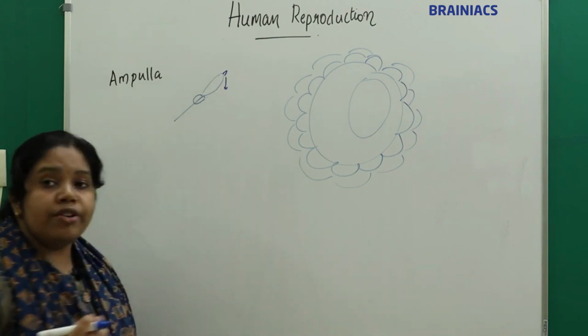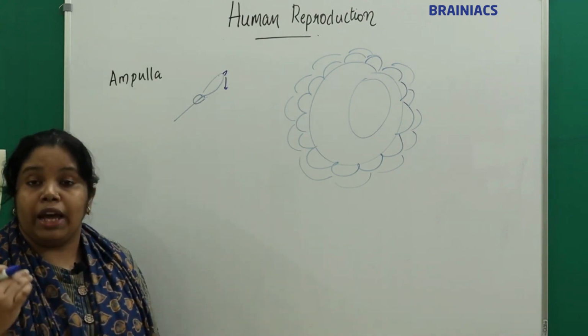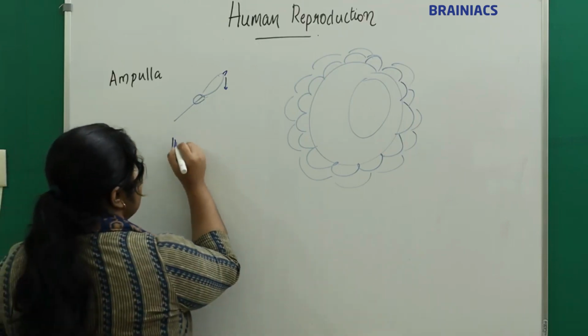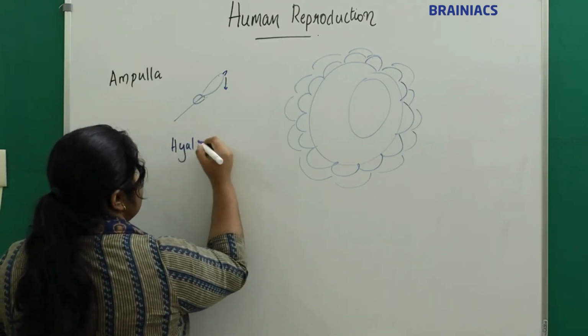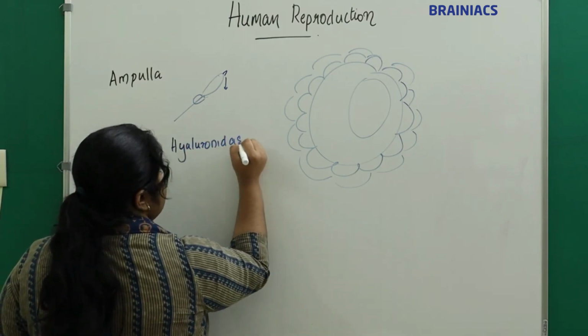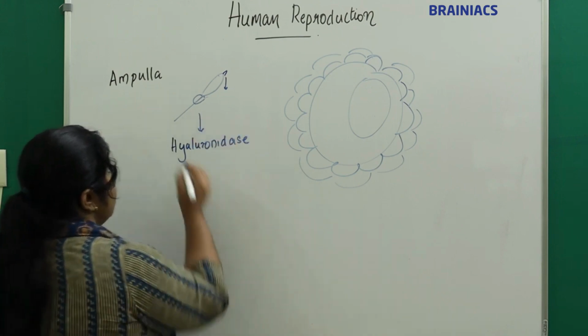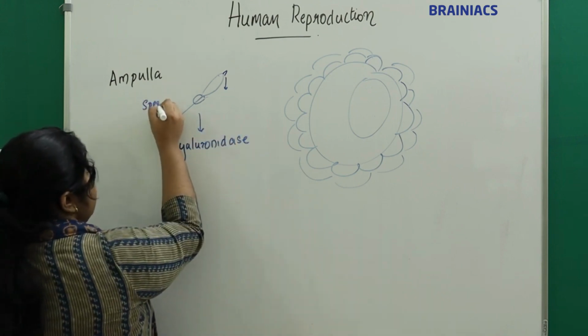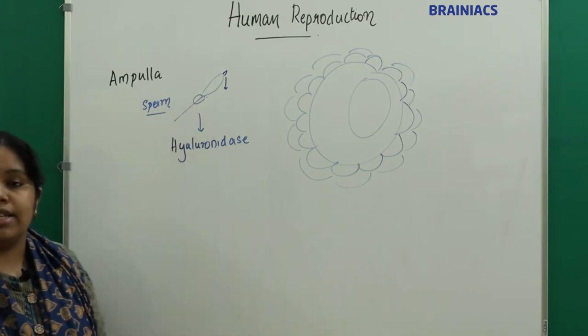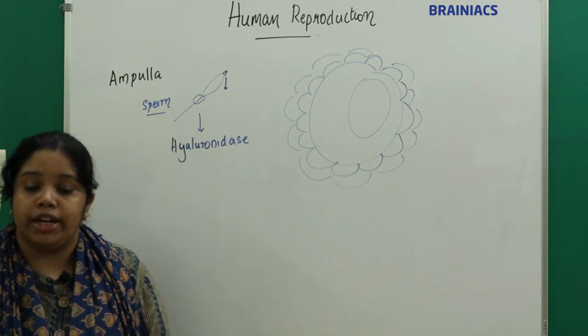And the sperm will release an enzyme, sorry, not a hormone. The sperm will release an enzyme called what? Called hyaluronidase enzyme. Okay, this is the sperm. Understand? The sperm will release an enzyme called hyaluronidase enzyme.